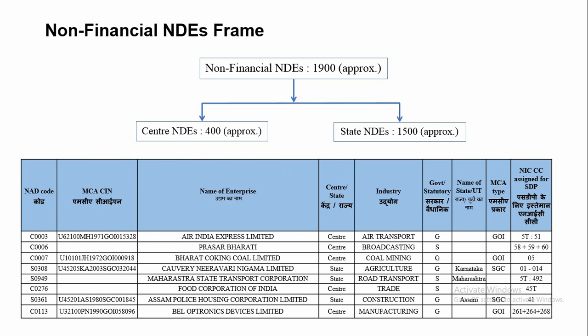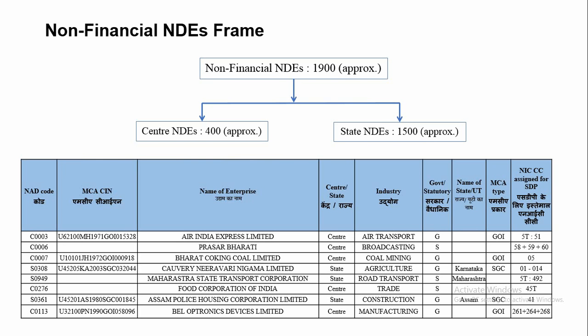Availability of a complete and up-to-date frame of all the eligible units is an essential prerequisite. Therefore, as a first step, a frame of active NDs is prepared in the National Accounts Division.